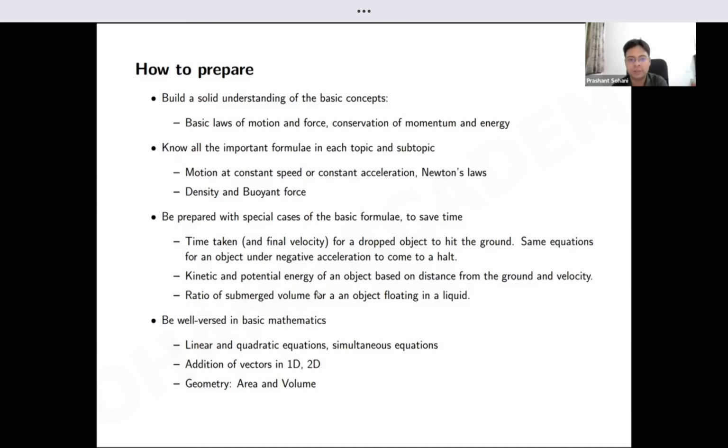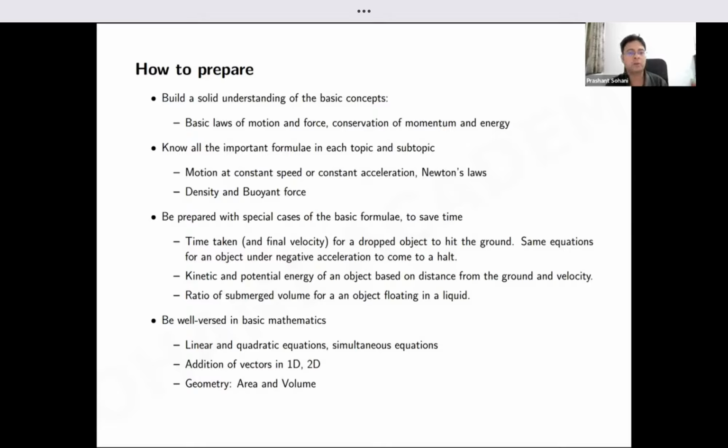The first thing is, as somebody already mentioned correctly, that understanding the basic concepts is very fundamental. You should know all the basic laws of various forces like gravitational force and electric force, conservation laws like momentum and energy, and even other formulae related to buoyancy and things like that. So developing the understanding is the first step. And again, this course is too short to deep dive into this topic, but you should prepare it on your own. Along with that, the theory should also be converted into problem solving techniques.